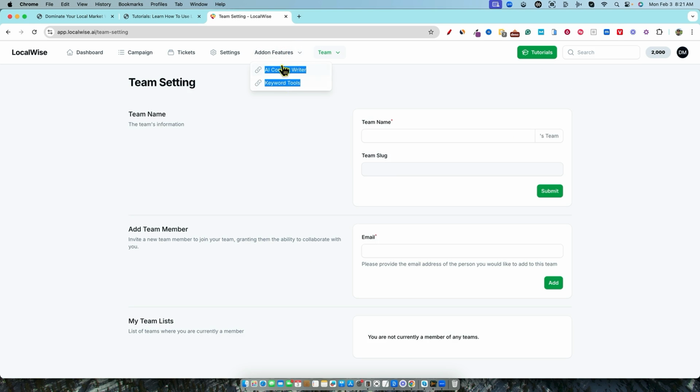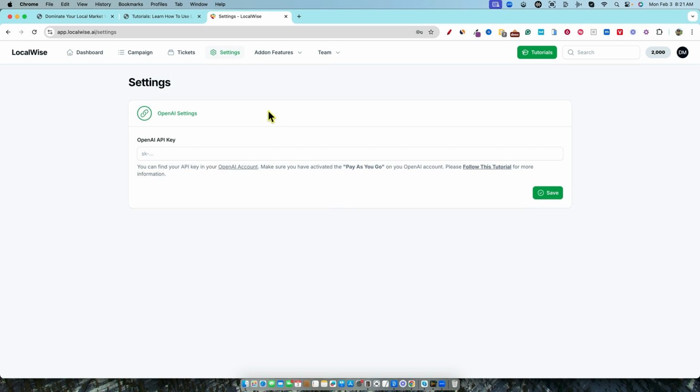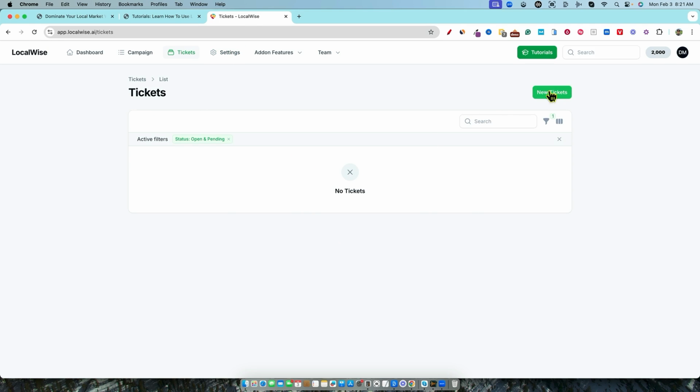So here are those add-on features right over here. Then you have your settings over here. This is where you'll put your OpenAI API key right in here. Super, super easy. They have a pay as you go right here. It's very cheap to use OpenAI. I've used my API key for several tools, and I think you'll find that it's extremely inexpensive. Then you'll just follow that tutorial on how to do that. If you need tickets or help, you can create a new ticket over here.